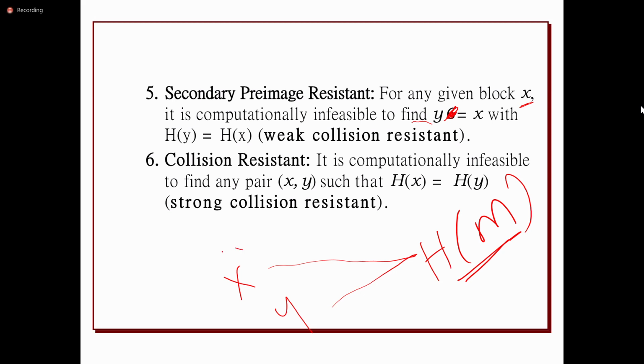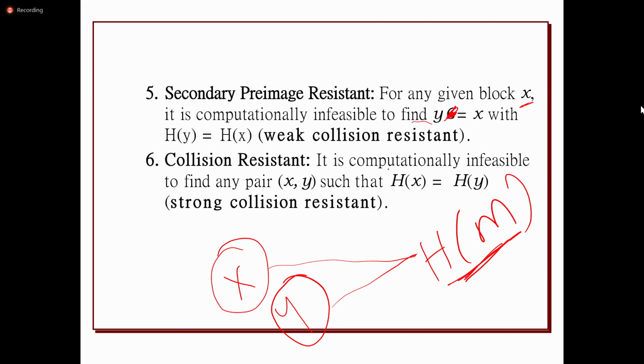find y if we know X. For X, what is the hash code? We know that for a given message, some hash code is generated. Even though there is a hash code, and the same hash code is generated for some other message, it is infeasible to find what that message is. Means the same hash code will be there for different messages, but it is not possible to find for which two messages it is generating the same hash code. So that is infeasible. That is called weak collision resistant.